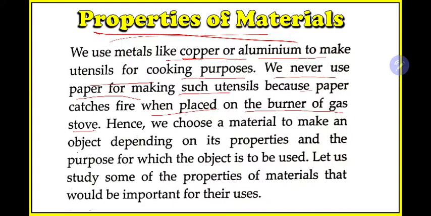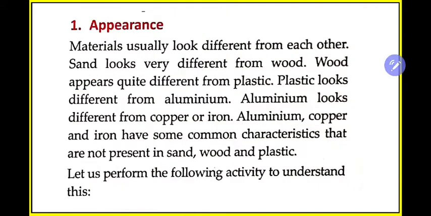Hence we choose a material to make an object depending on its properties and the purpose for which the object is to be used. So based upon these common properties, that some catch fire and some do not, we use different materials based upon the uses. Let us study some of the properties of materials that would be important for their use. Now we'll study some properties in detail which are important for each and every metal for their use.